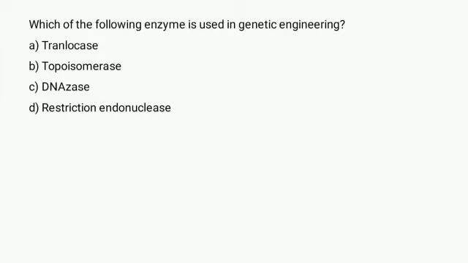Restriction endonuclease is an enzyme that cuts DNA at or near a specific recognition sequence, which is called a restriction site. Restriction enzymes are DNA cutting enzymes found in bacteria, and because they cut within the DNA molecules, they are used for genetic engineering, and so the correct option is option D.